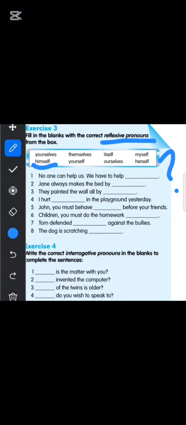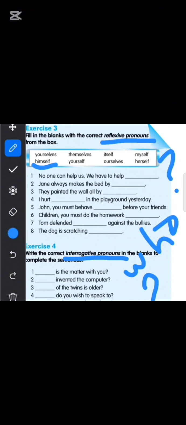Exercise 4: write the correct interrogative pronouns in the blank to complete the sentence. Do you remember what I told you about interrogative pronouns? Yes, interrogative pronouns are the pronouns that use the 5 WH words. Dash is the matter with you. What is the matter with you? Dash invented the computer. What do you think? Who? Okay, so next you are going to do it in the class and then share it with me.